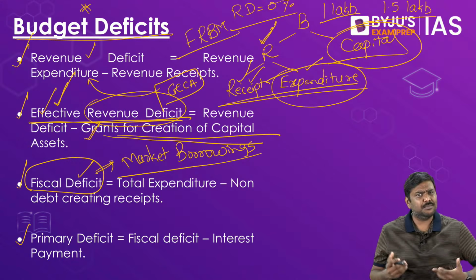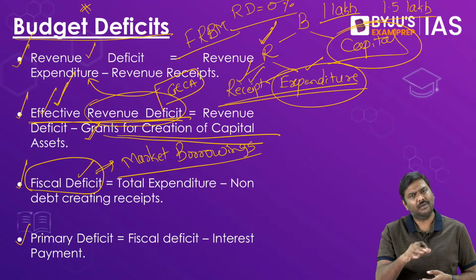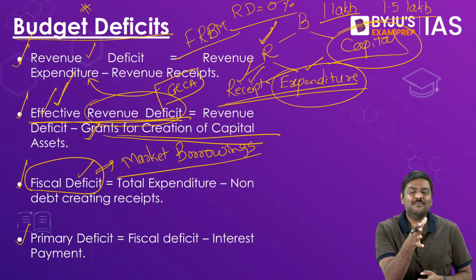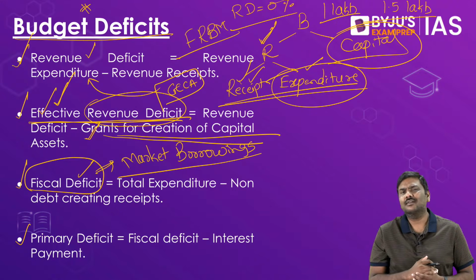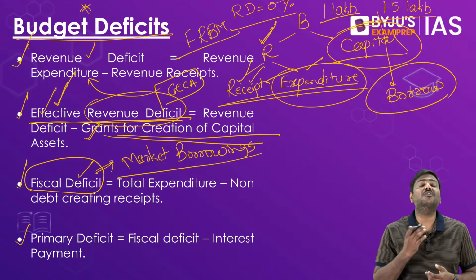Is it okay? Some of you will simply say, sir, this is not possible. It is possible, and many people actually experience it. So your income is 1 lakh, but your expenditure is 1.5 lakh. How do you satisfy this extra expenditure? You will simply borrow from the market. Does it make sense to you? You will simply borrow from the market.